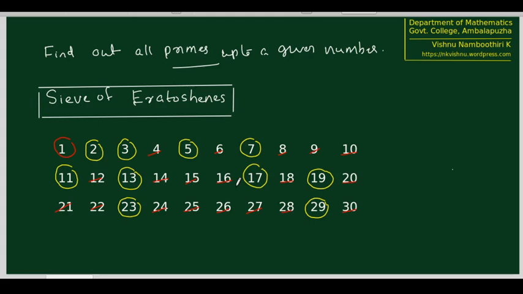For any n, we can carry out the same procedure, but of course, the difficulty will increase with the n we are choosing. If we are trying to find all primes up to 100, we have to do more crossing out and more cancellations. With a larger number, many more calculations will be involved. But this is still simple because as the number becomes larger and larger, the remaining numbers become lesser in count, so after the initial steps, we don't have too many numbers to cross out. This is how the sieve of Eratosthenes works.